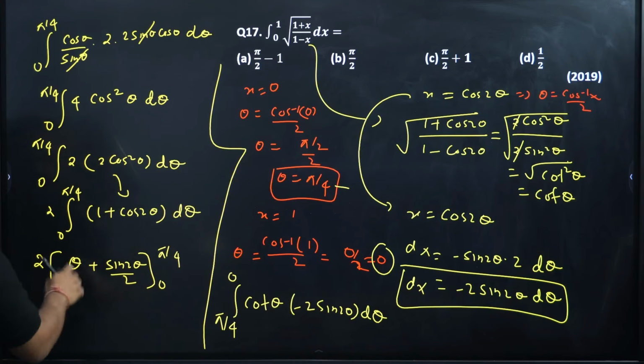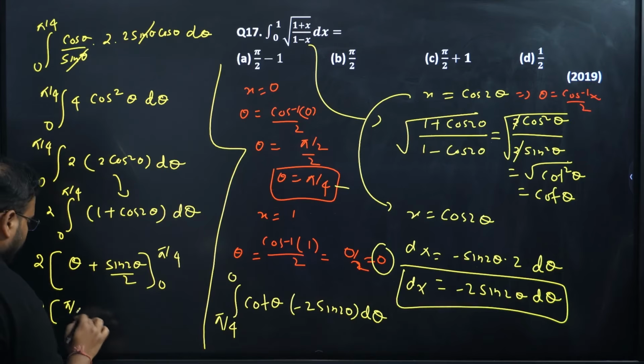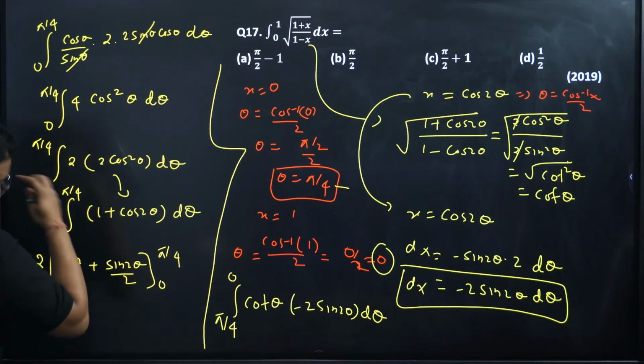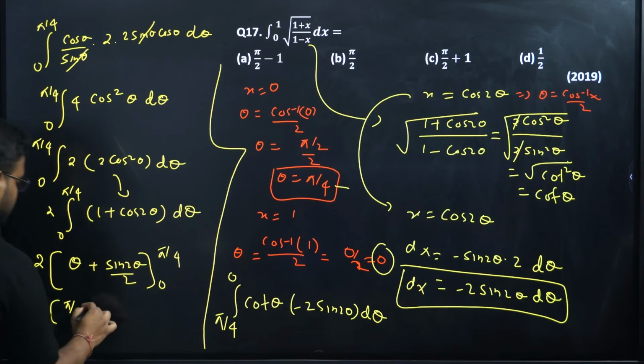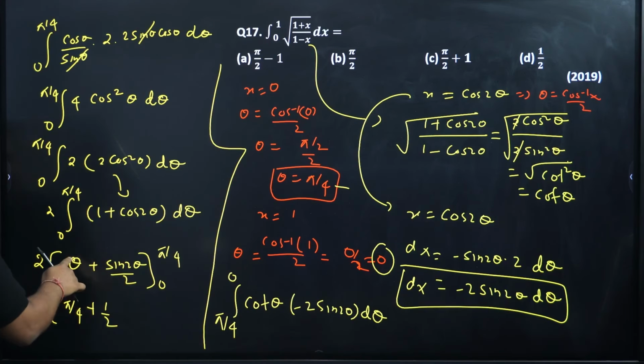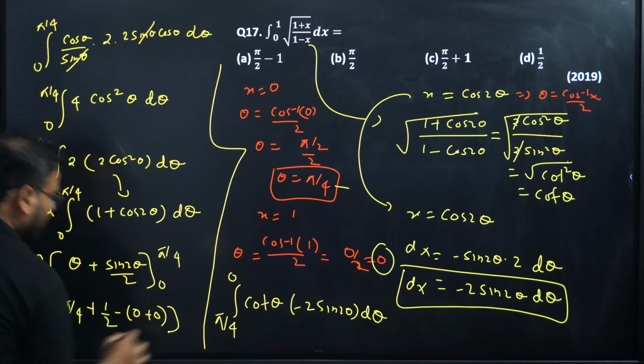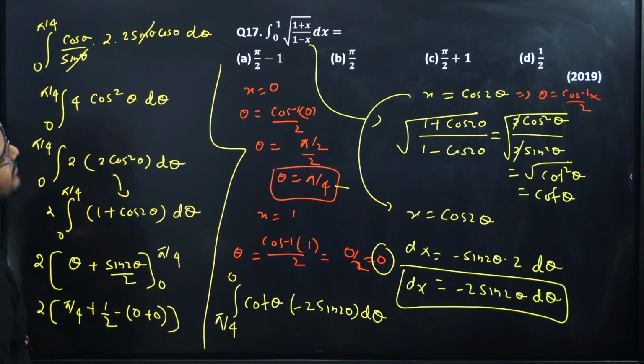Check this out. We'll have over here 2 times the upper limit. I'll get this as pi by 4, and this will become sin pi by 2, right? So I'll have 1 only, so 1 by 2. And over here, if you put 0, it will become 0. So minus 0 plus 0. Just last step, guys. I don't have space, I can write it over here.